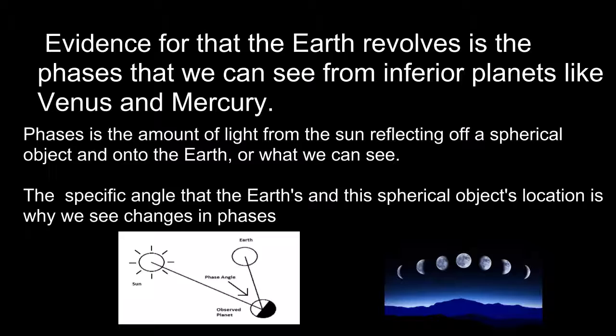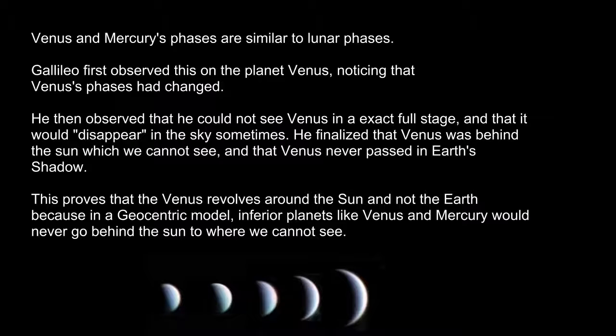The first piece of evidence that we'll talk about is the phases found on inferior planets such as Venus and Mercury. Before that, to break down what phases are simply: the half of the object that we see and the half that is lit up, if that makes sense. Further on, Venus and Mercury have similar phases to the Moon. Galileo first noticed these phases even when they passed in front of the Sun.